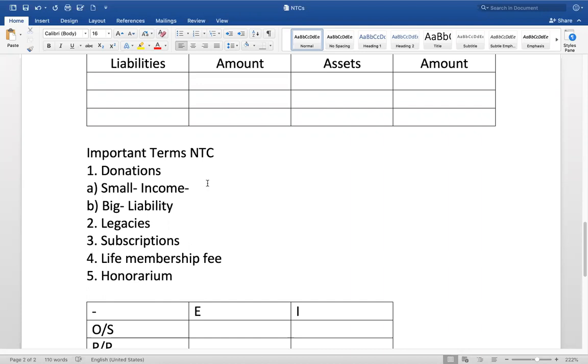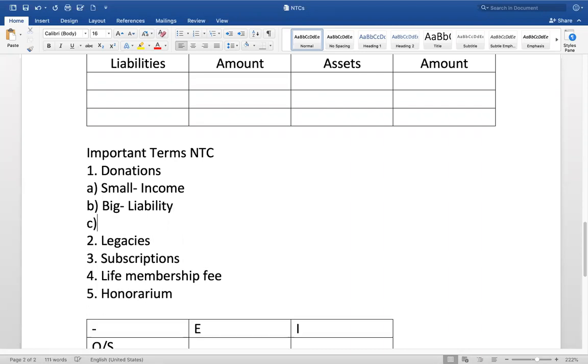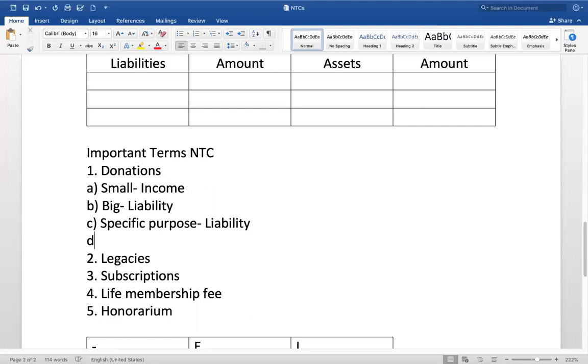I'm just trying to fit it here. Let me take C and D also. For a specific purpose, if it is given, then it is a liability. For a general purpose, if it is given, then it is income. That's it. That's all about the donations.